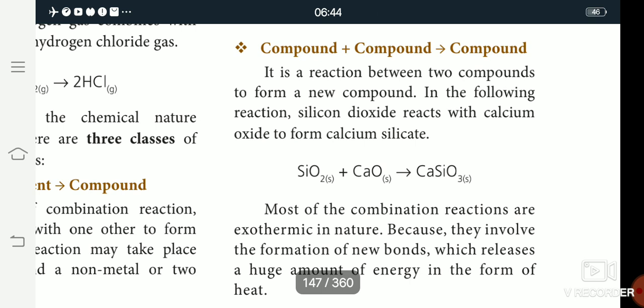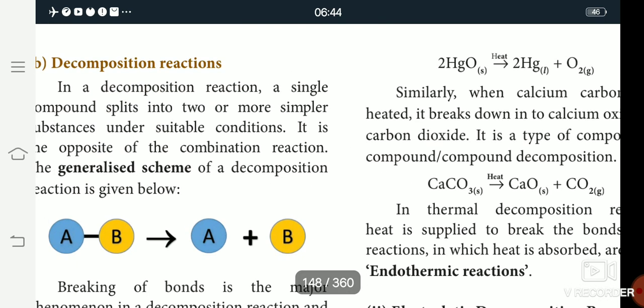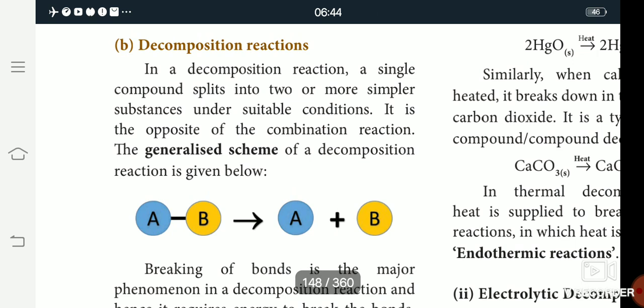Then the next reaction is decomposition reaction. In this reaction, one compound is decomposed. AB is one compound. AB is decomposed, converted into A and B as separate substances.